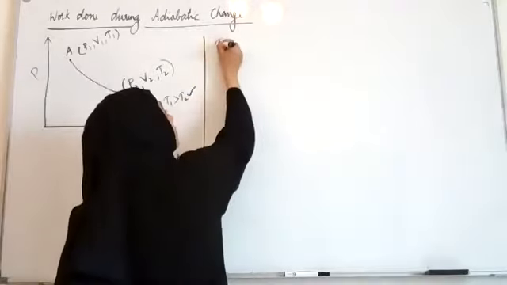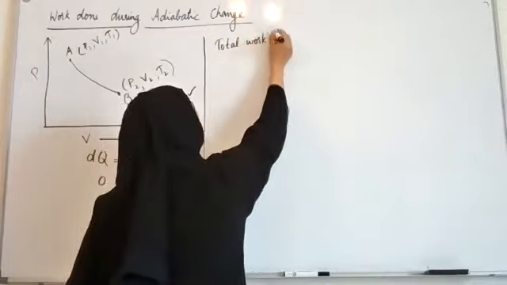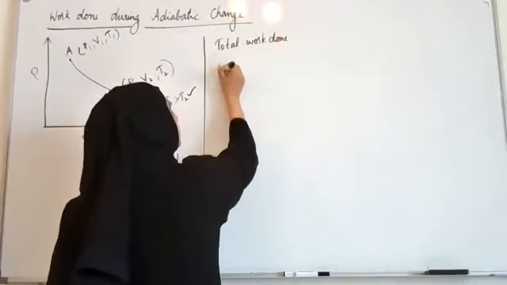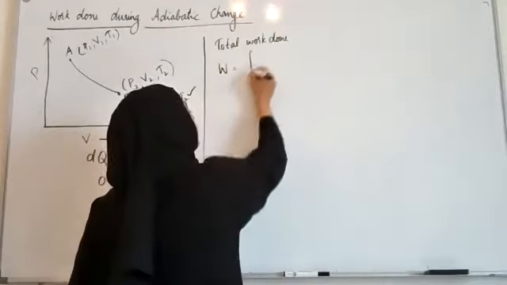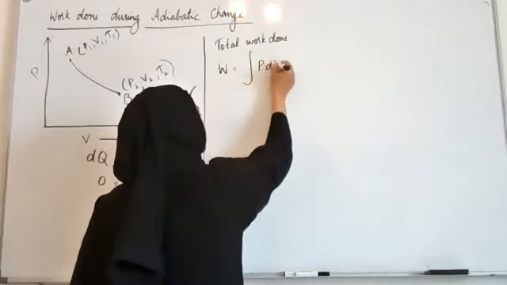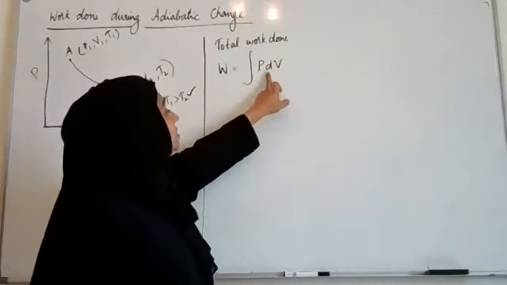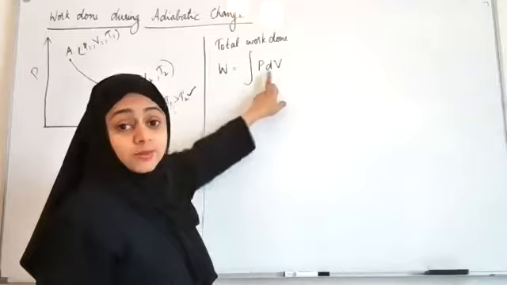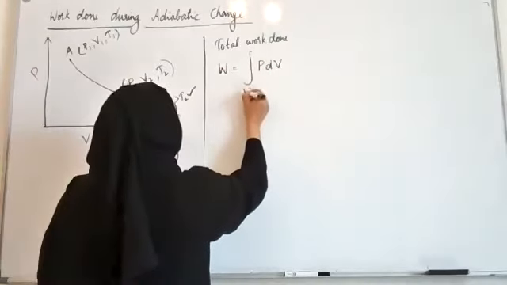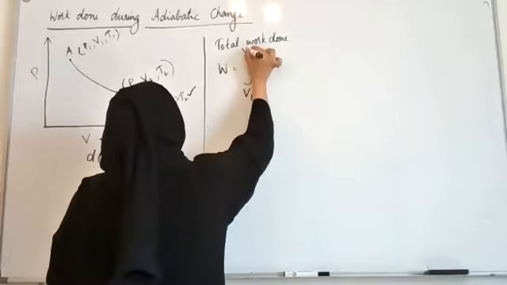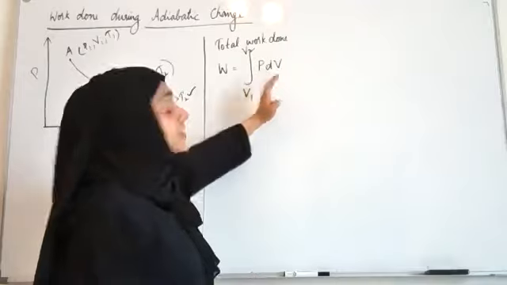So the total work done W is equal to the integral of P dV when it goes from state A to B. Now we are integrating with respect to volume, so let us put the limits as it's going from V1 to V2. So between the limits V1 to V2, P dV.